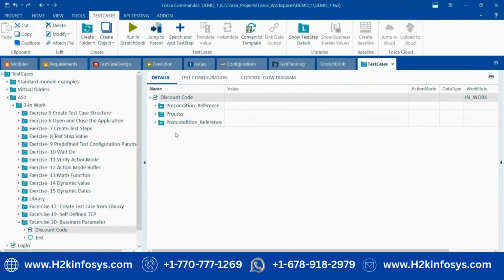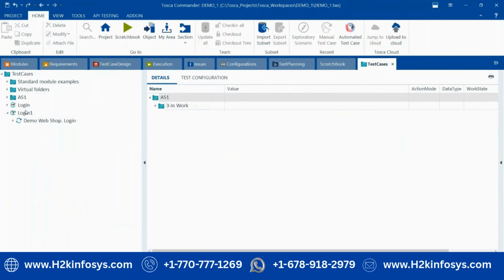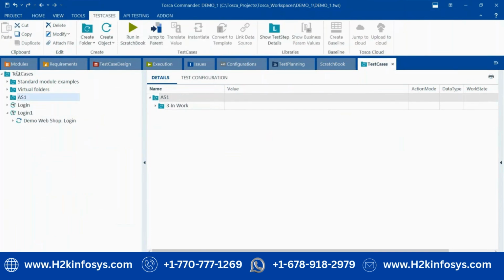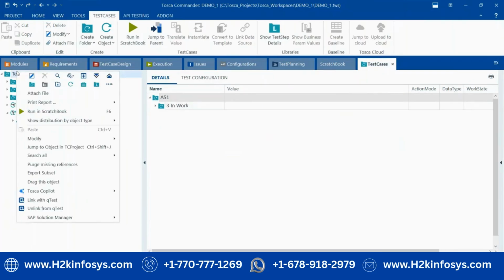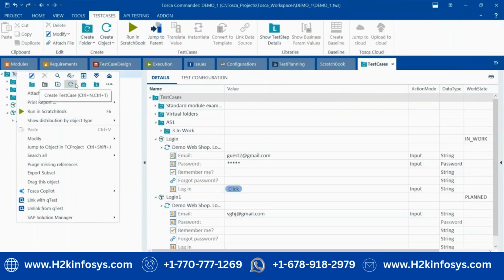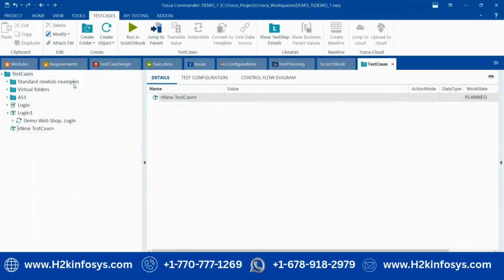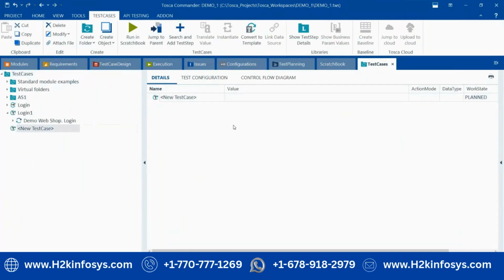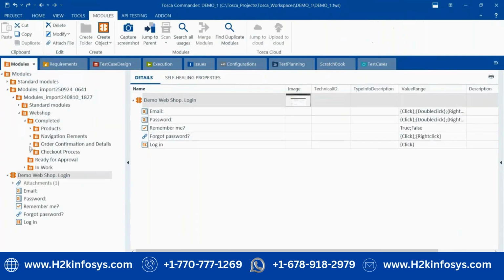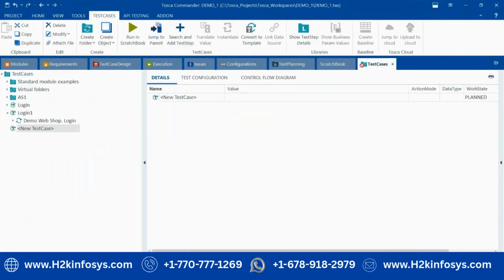Can you show how we are creating the test case after creating the module? Okay. So here, suppose I want to create the test case, you have to simply right click and you can see this is the test case icon. Select that one. Okay, our test case is ready here. And you have to simply drag any module. For example, I will drag this module and drop it into my test case.